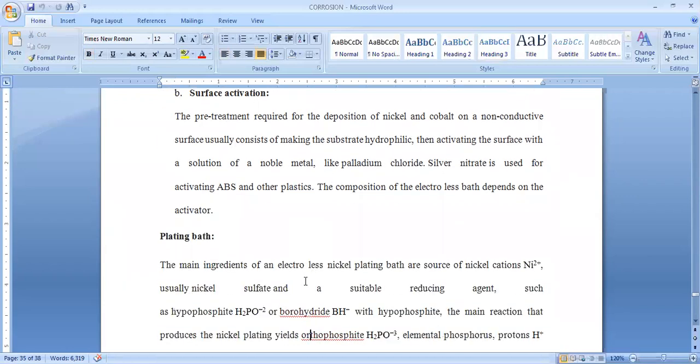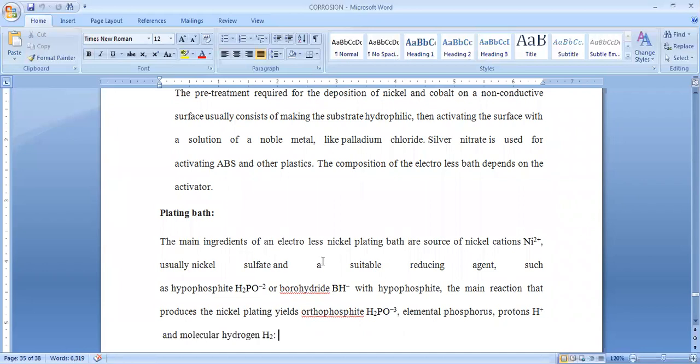Next is the plating bath. The main ingredients of the electroless nickel plating bath are a source of nickel cation. In this nickel coating, we have to take a solution containing nickel cation; either nickel sulfate or nickel chloride solution may be taken. An electrolytic solution is required because nickel should exist in the nickel plus 2 state. Either sulfate form or chloride form can be used, but most preferably nickel sulfate solution is taken, along with a suitable reducing agent.